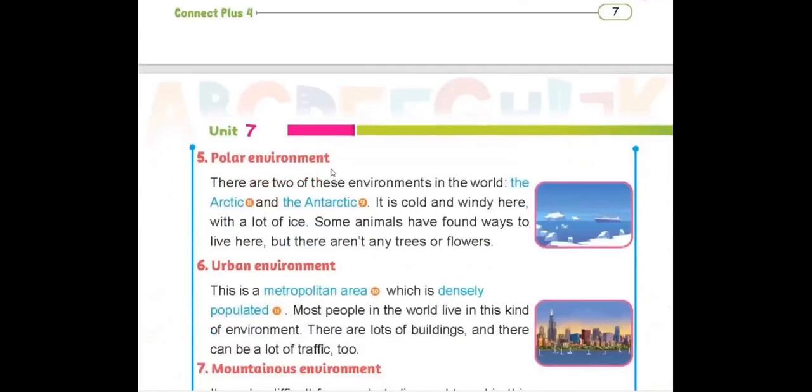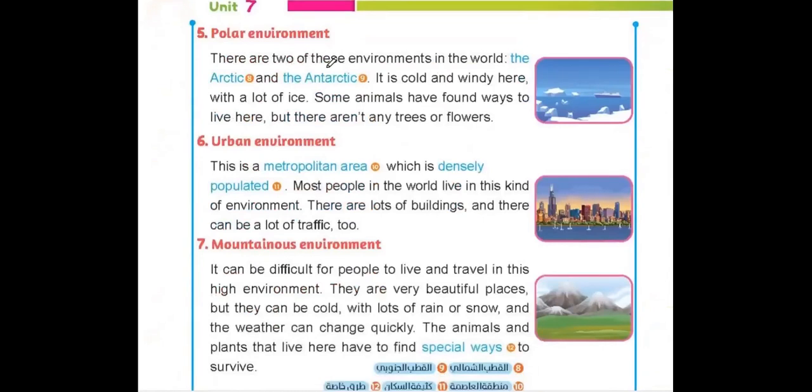Number 5, polar environments. There are 2 of these environments in the world: the Arctic and the Antarctic. So it is cold and windy here, with a lot of ice. Some animals have found ways to live here, but there aren't any trees or flowers. Let's go part by part also. There are 2 of these environments in the world, so one of them is in the Arctic and the other one is in the Antarctic.